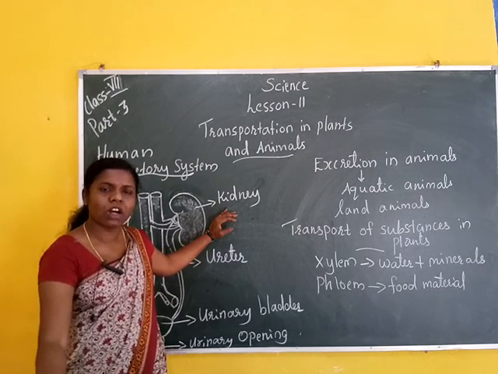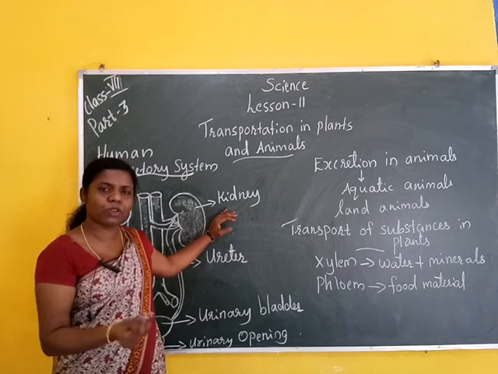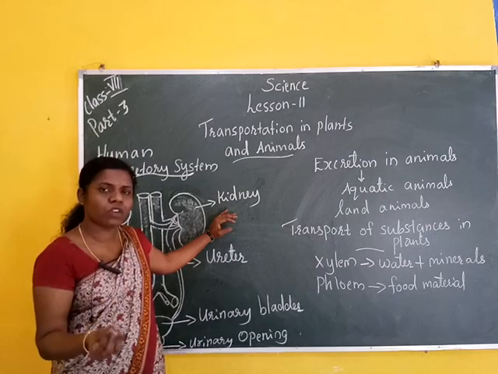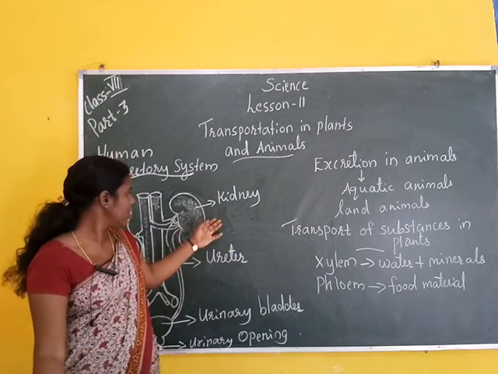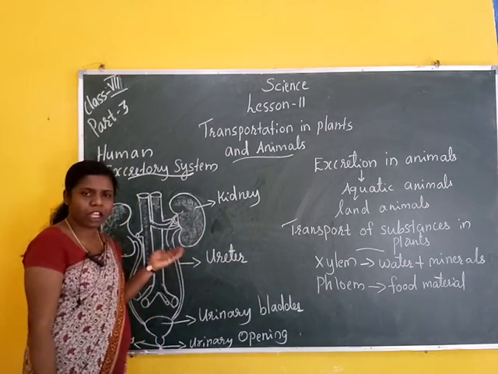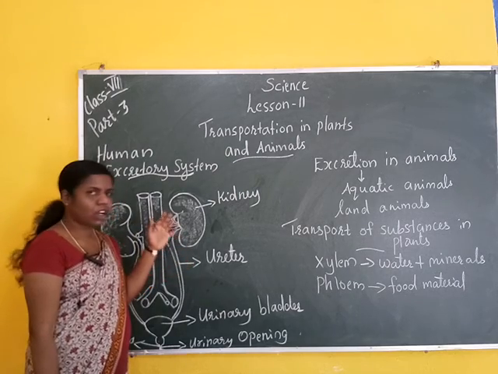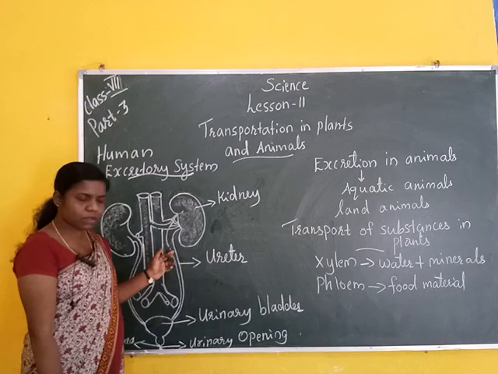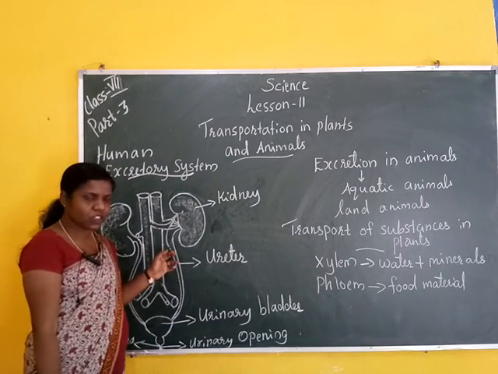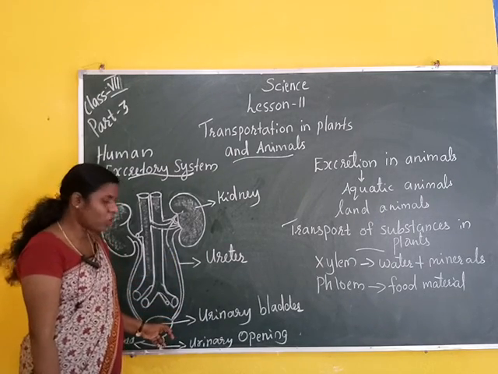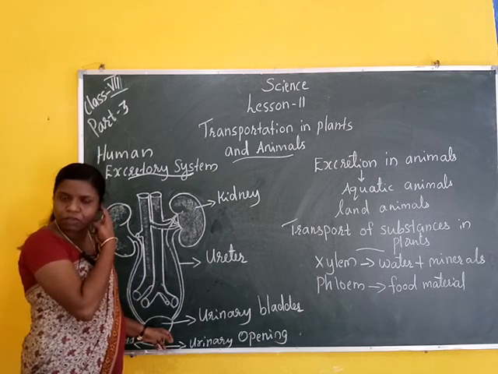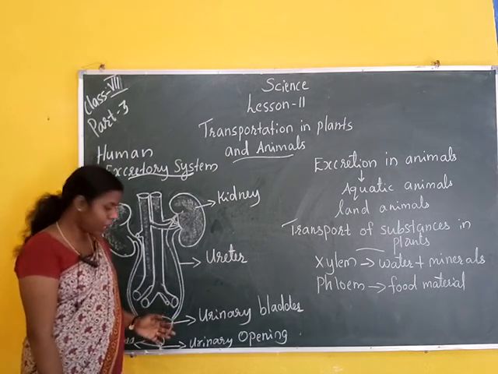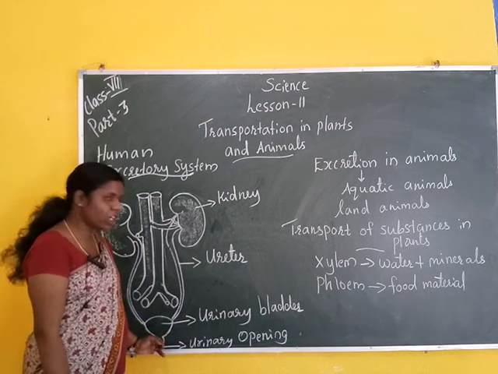It keeps useful substances and removes harmful substances. Useful substances go back into the body, and harmful substances go into the ureter, a pipe-like structure. They are stored in the urinary bladder in liquid form, which is urine. Then urine passes out through the urinary opening.